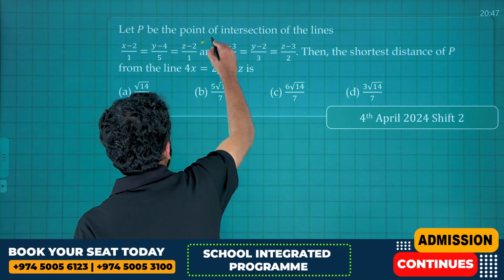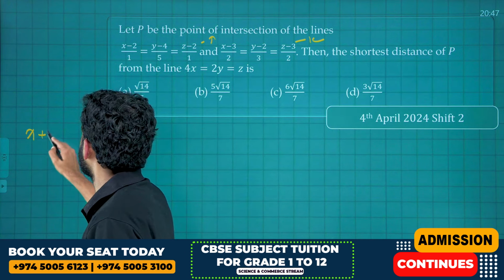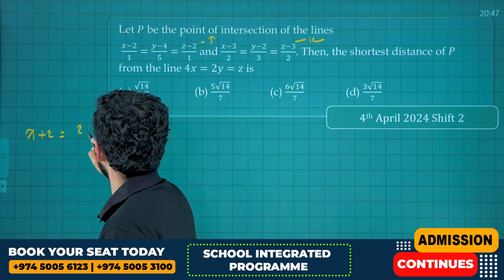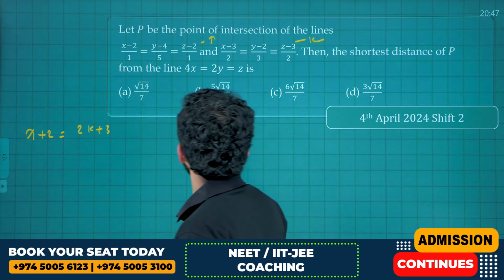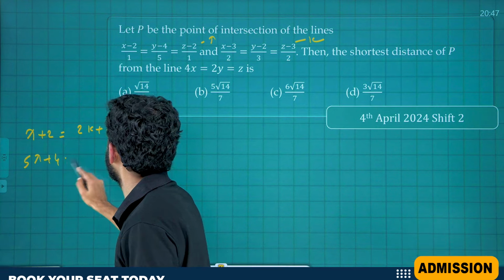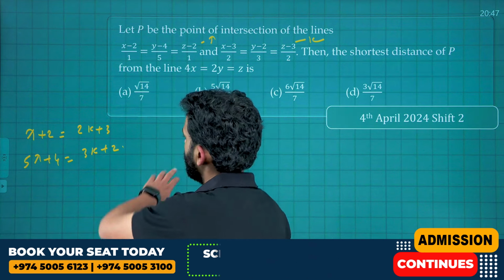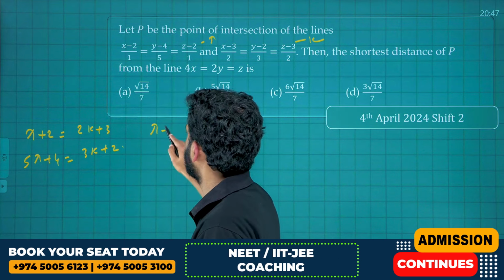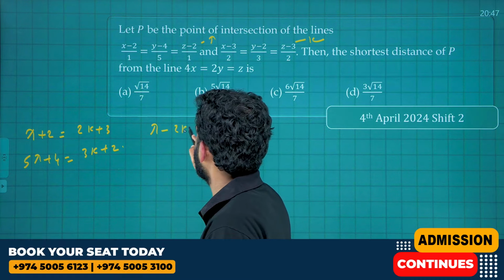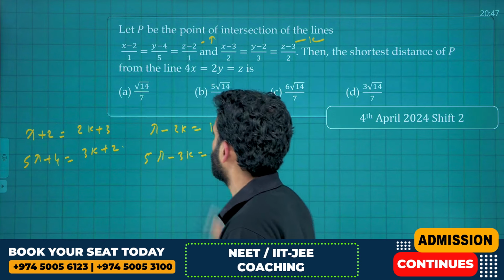Let's take this as parameter lambda and this as parameter k. Therefore, lambda plus 2 is equal to 2k plus 3, and 5 lambda plus 4 is equal to 3k plus 2. Let's assemble everything. That is lambda minus 2k is equal to 1, and 5 lambda minus 3k is equal to minus 2.